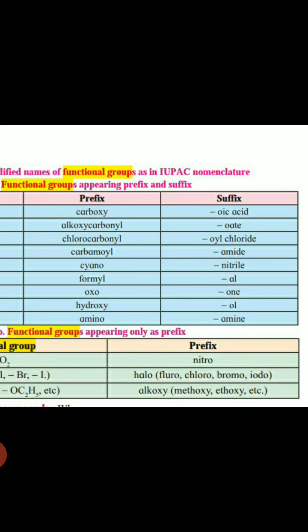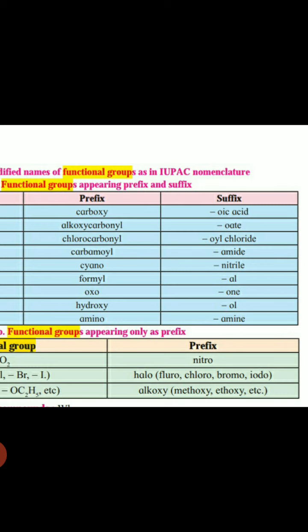Ethanamine is the IUPAC name for the amine functional group, and ethanol is the name for alcohol. Or how can you prepare ethanoic acid from chloromethane? Chloromethane is CH3Cl, a haloalkane, and ethanoic acid is CH3COOH, because two carbon atoms are present in the acid.